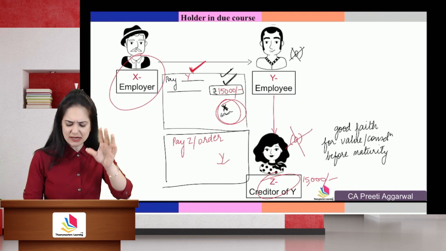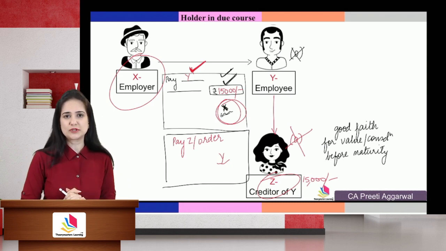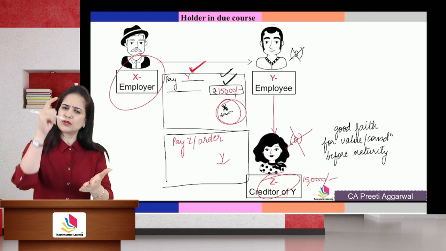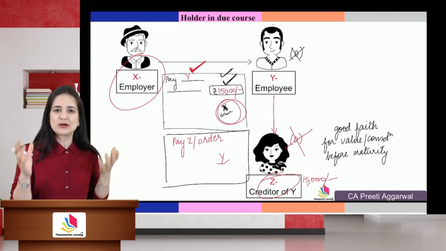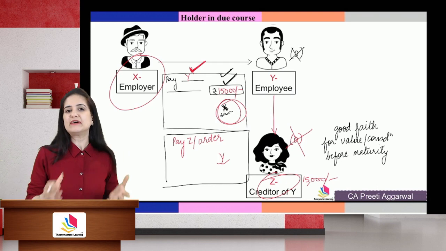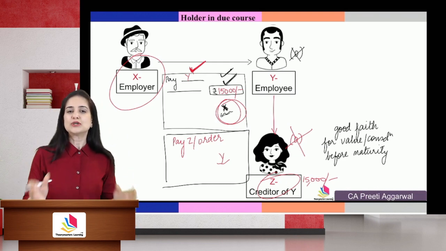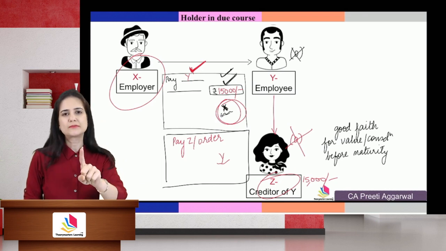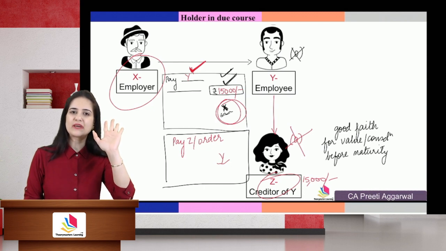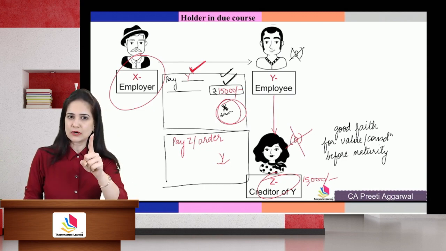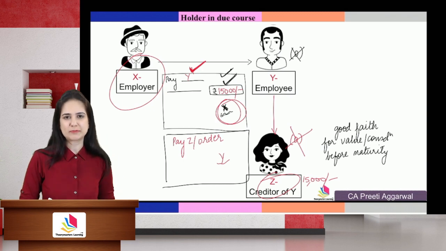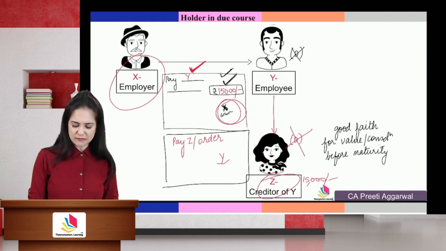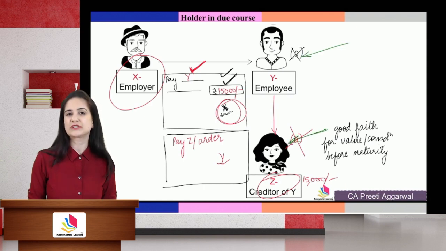If she always has that doubt, what if Y is not the owner of the check, what if such a kind of transaction has taken place? She would insist that Y only draw the check. If we don't give a good title to Z, nobody will accept a negotiable instrument. So in order to encourage negotiability, we tell Z, don't worry, accept the instrument in good faith. Even if Y is not the owner, you will still get good ownership title. The transferee will get a good title even if the title of the transferor is defective.